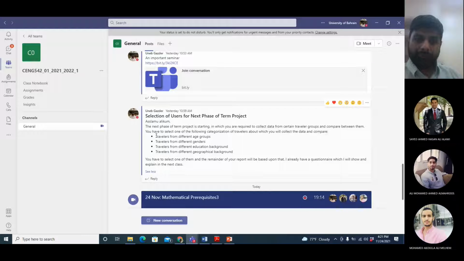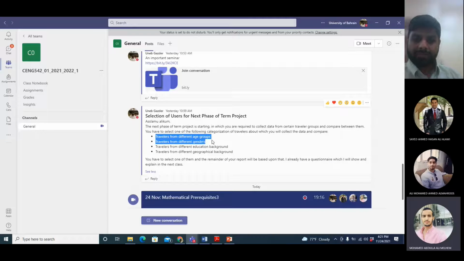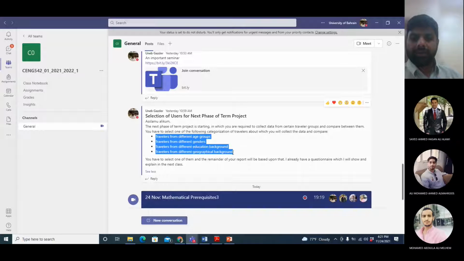Before that, you have to specify which categories of travelers you want to compare. So you have to select from one of these options: I want to compare between different age groups, or genders, or education, or geographical background.